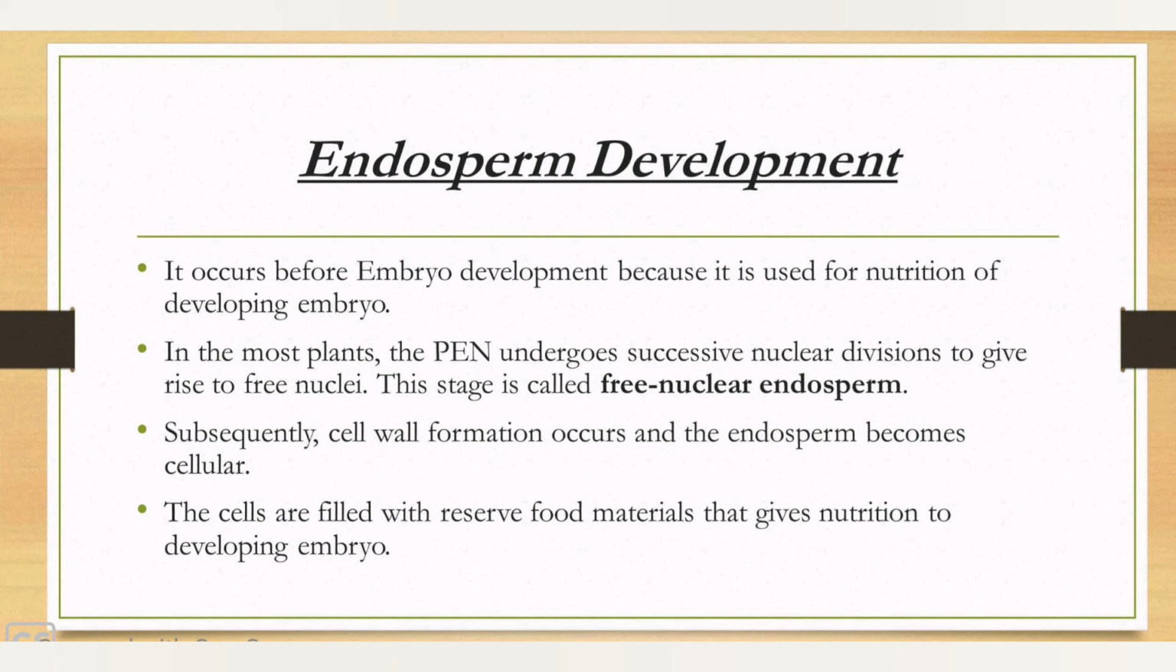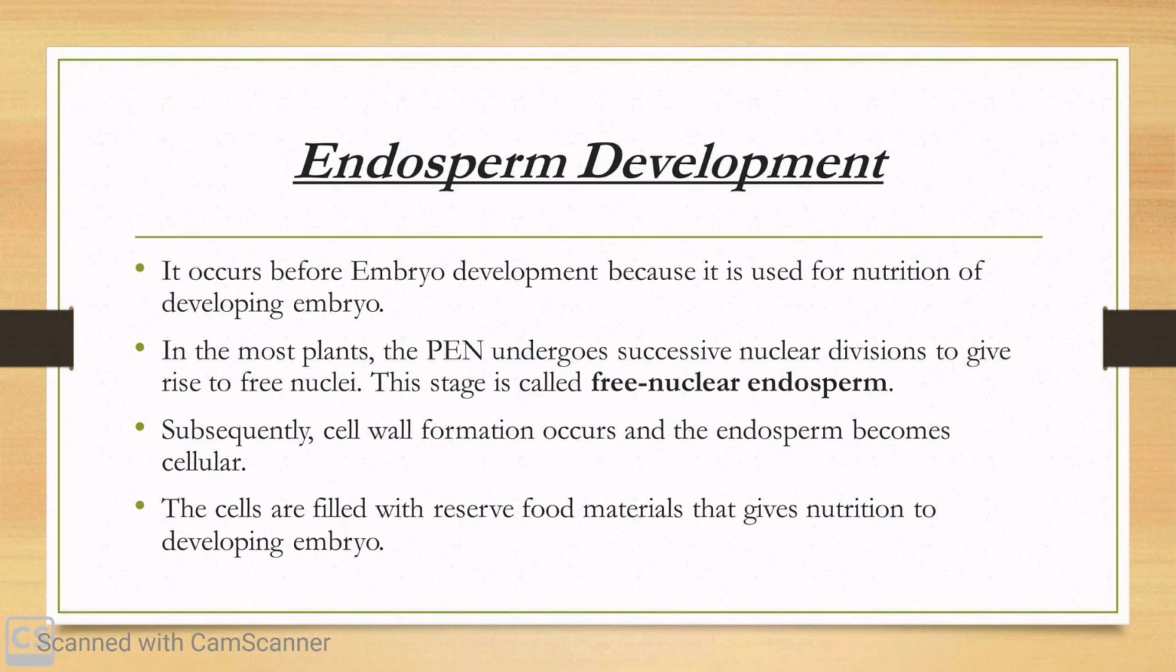In most of the plants, the primary endospermic nucleus undergoes successive nuclear division to give rise to free nuclei. This stage is often known as free nuclear endosperm. Followed by this, cell wall formation occurs and the endosperm becomes cellular. The stage is known as cellular endosperm. Both these endosperms can be clearly seen in coconut. The cells of the endosperm are filled with reserve food material that gives nutrition to the developing embryo.